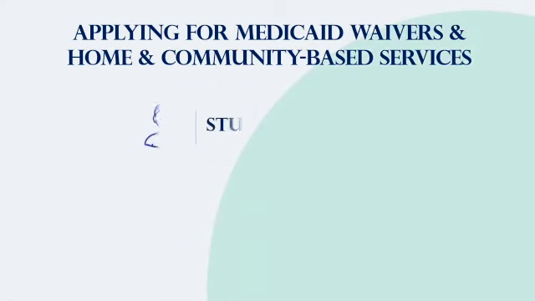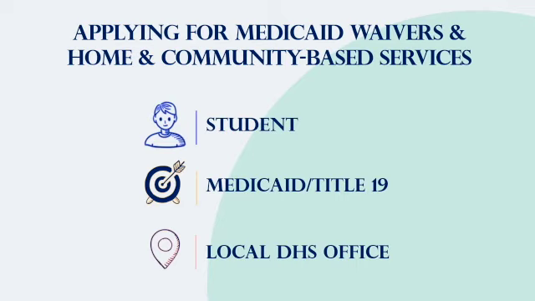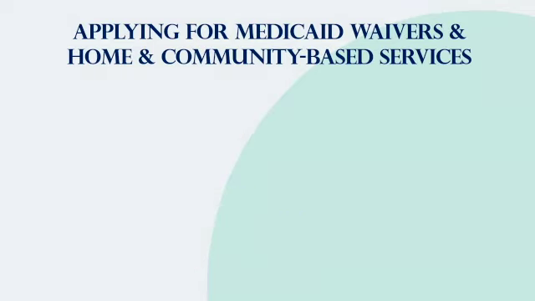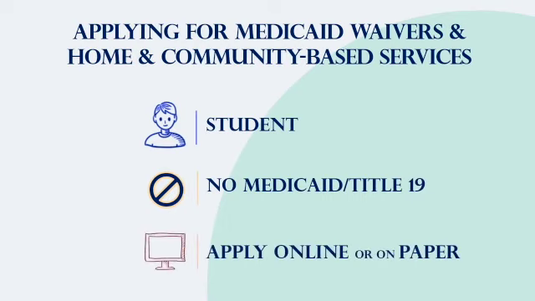If the student is already receiving Medicaid or Title XIX, the application can be done through the local income maintenance worker at a Department of Human Services or DHS office. To locate the one in your area, you can use the DHS office locator link found in the video description. If the student is not already on Medicaid or Title XIX, the application can be completed online or with a paper application. There are a couple of important areas to consider for eligibility for waiver services.